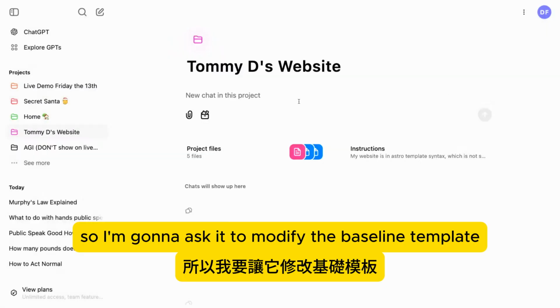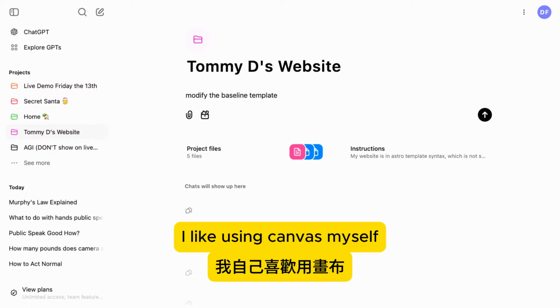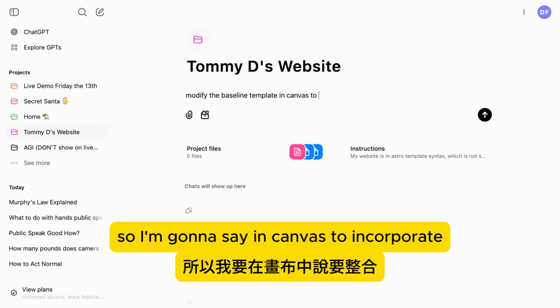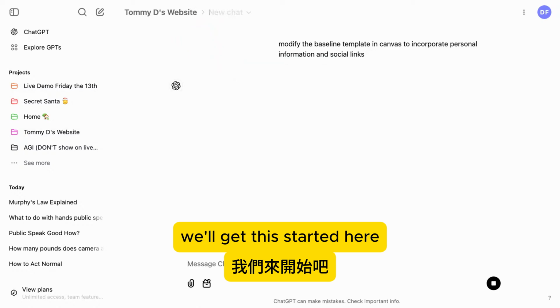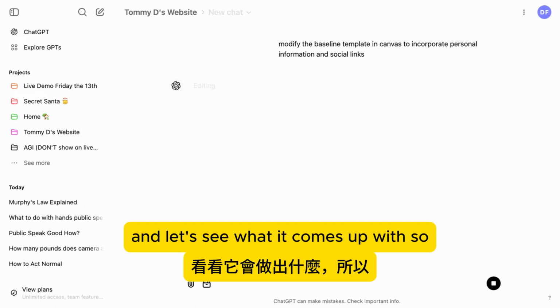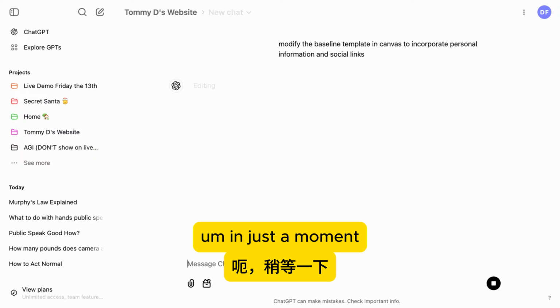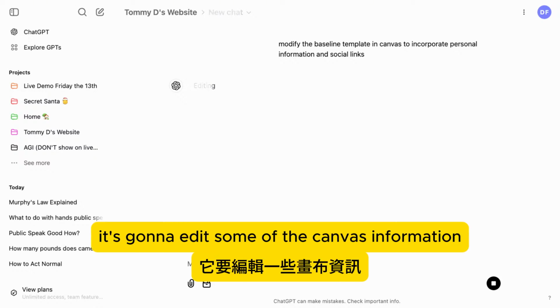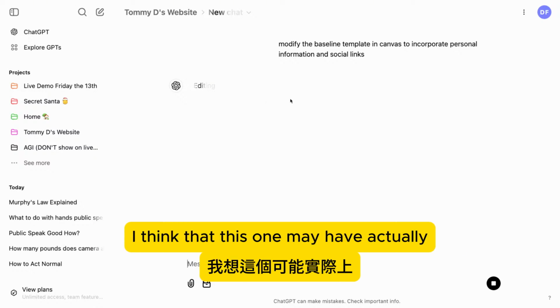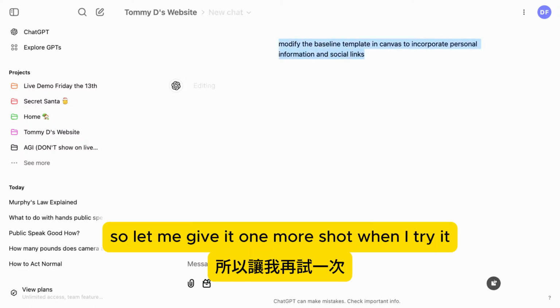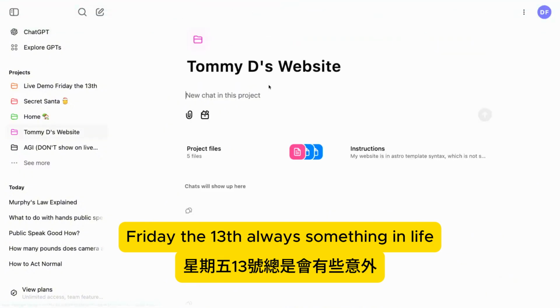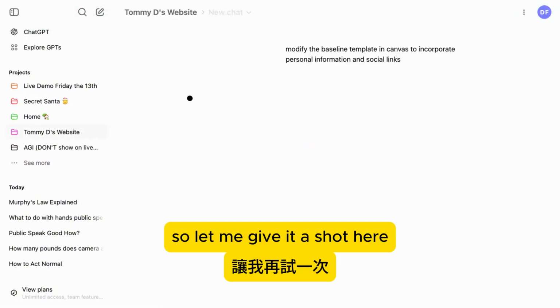So I'm going to ask it to modify the baseline template. I like using Canvas myself, so I'm going to say in Canvas to incorporate personal information and social links. We'll get this started here, and let's see what it comes up with. So in just a moment, we should be able to see that it's going to edit some of the Canvas information. I think that this one may have actually had some small issues, so let me give it one more shot when I try it. Friday the 13th. Always something in the live demo. So let me give it a shot here.